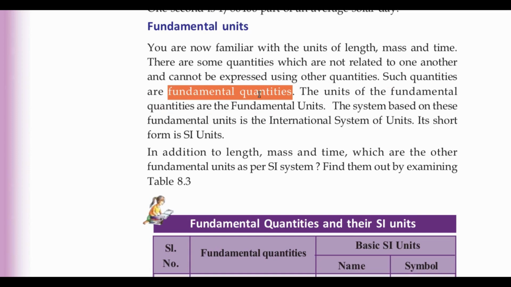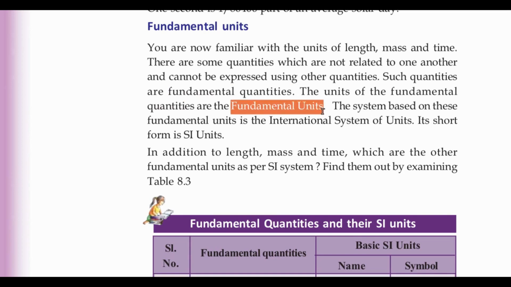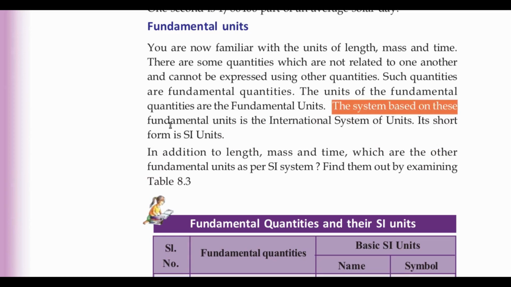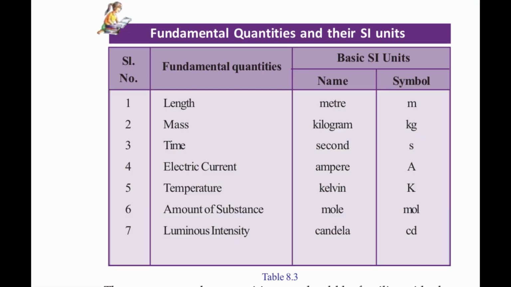SI unit means the International System of Units, and it is the system based on the fundamental units. Fundamental units are the units of fundamental quantities, and fundamental quantities cannot be expressed using other quantities. They are unique. Now let us study more about the fundamental quantities and their SI units.